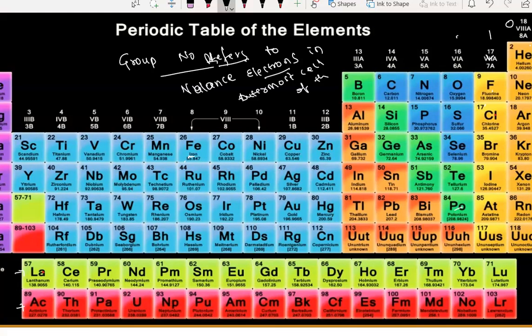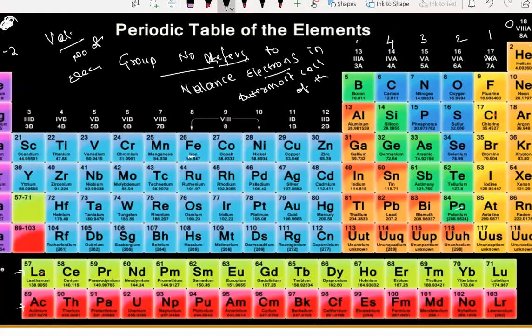This will have 1 valence electron, this 2, this 3, this 4. So group number 1 means 1 valence electron, and group number 2 means 2 valence electrons in the outermost cell. Valence electrons are nothing but the number of electrons present in the outermost cell.